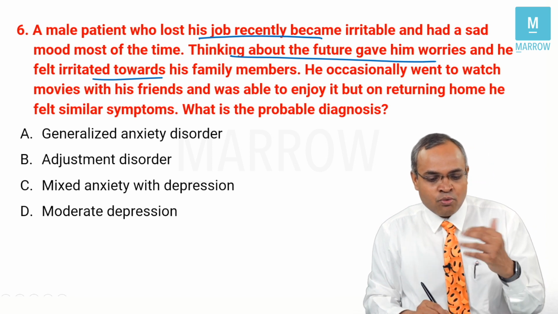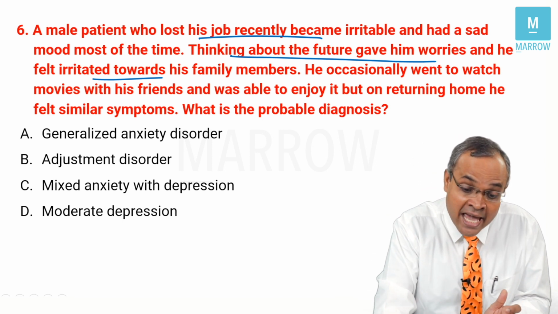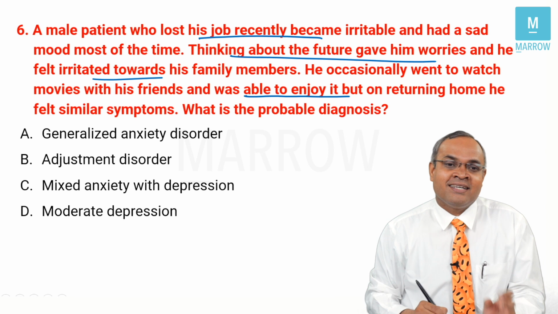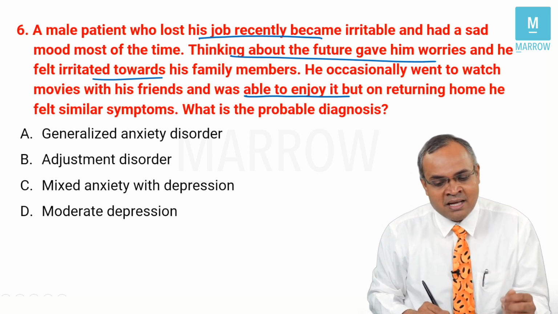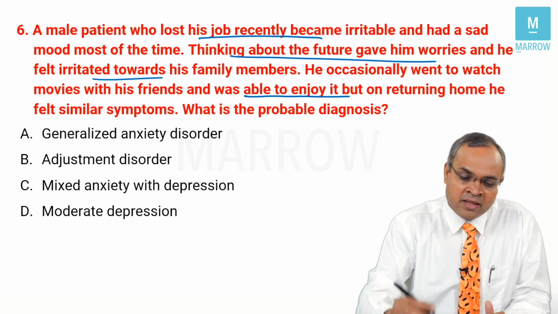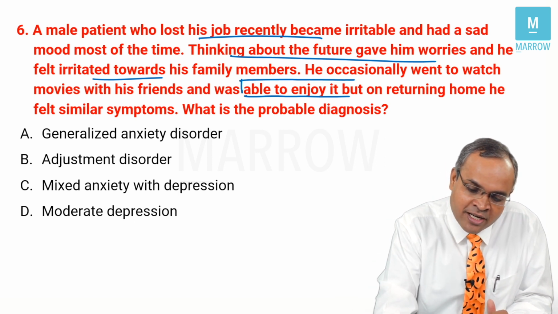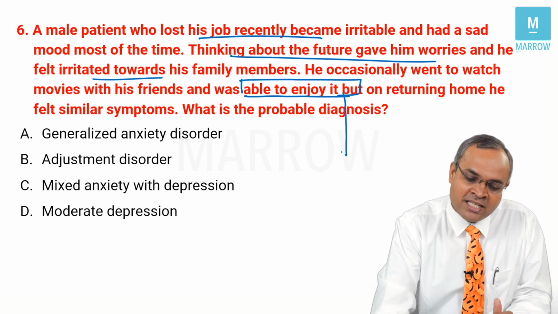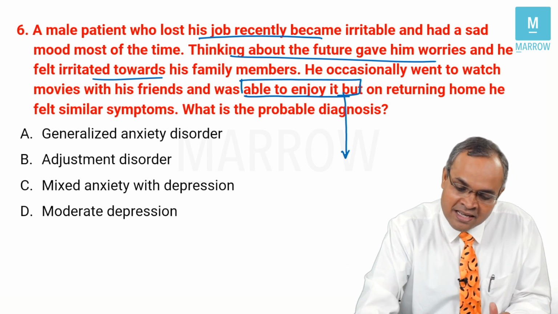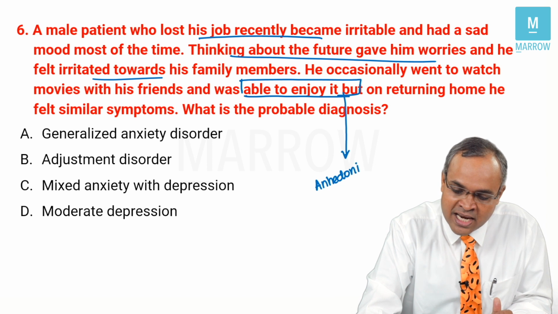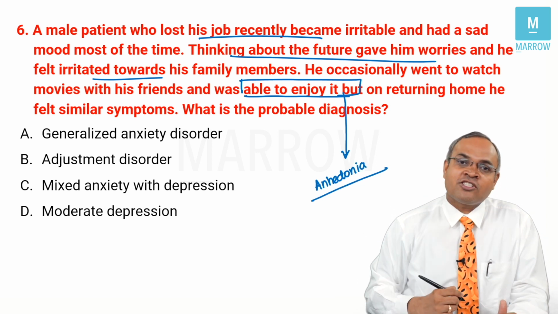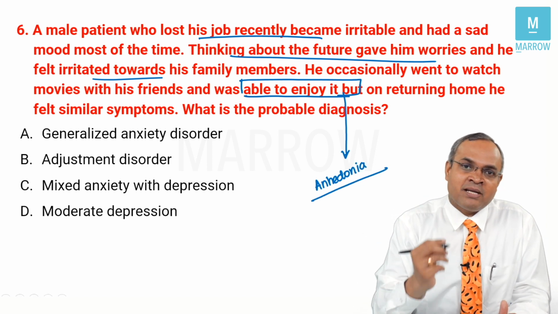He occasionally went to watch movies with his friends and was able to enjoy it to some extent. Once he returns home, the similar symptoms come up. And what is the diagnosis? Now, please remember, why have they given this point here? Able to enjoy it. Please remember, if it is depression, patients will have anhedonia. Loss of pleasure from previously pleasurable activities.